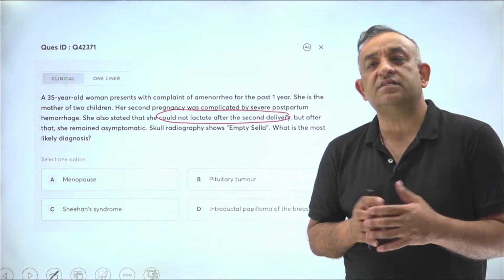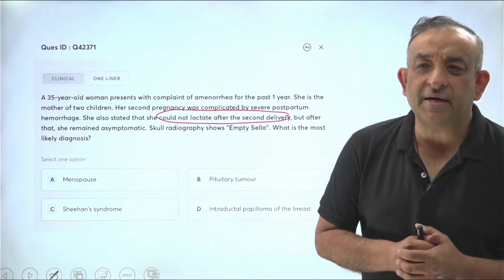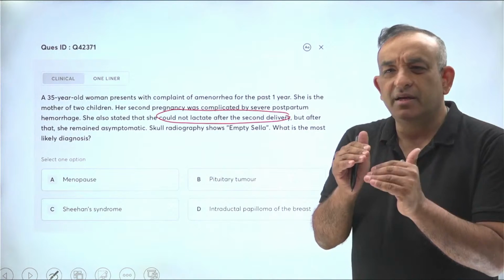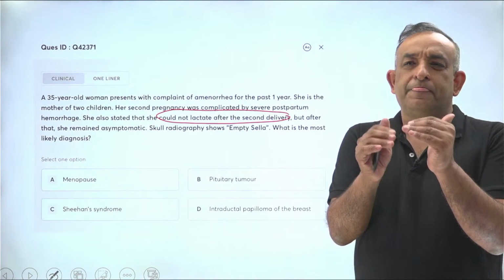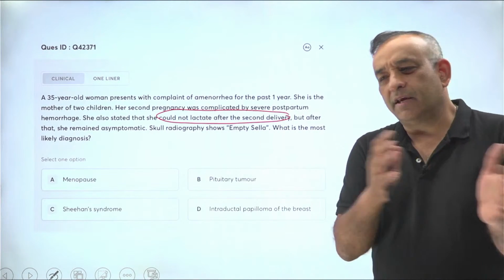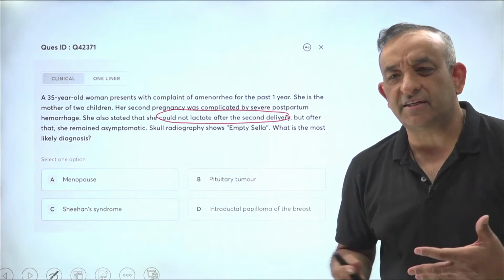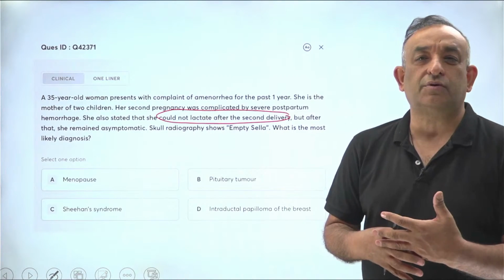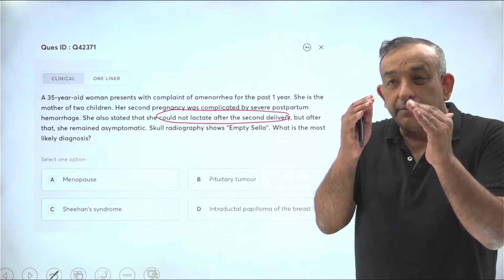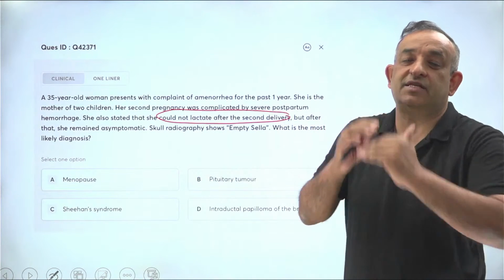Postpartum pituitary necrosis is something where a woman has PPH and that temporary loss of blood pressure and loss of blood. You will give blood, you will give IV fluids, you will resuscitate, you will give drugs which will cause the uterus to contract, you will save the patient. But the temporary hypoxia, the pituitary is extremely sensitive to that.